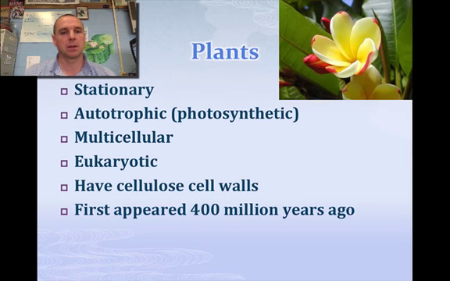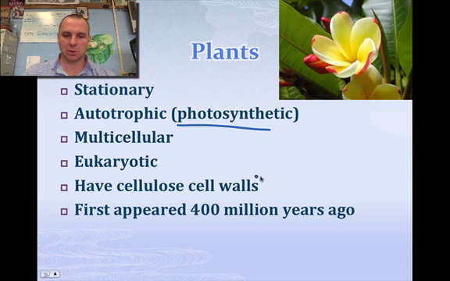Alright? The next kingdom is plants, and we know a lot of different plants. The key component here is that plants are photosynthetic, which means they produce their own food. They're autotrophic, which is synonymous. They're stationary. They don't move around from place to place. They usually stay where they are. They're eukaryotic and multicellular. There are not very many single-celled plants that I can think of anyway.